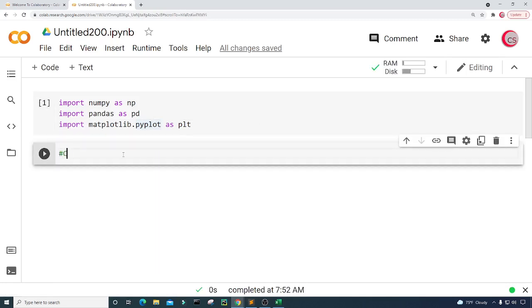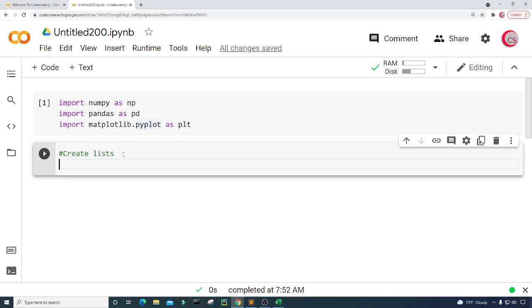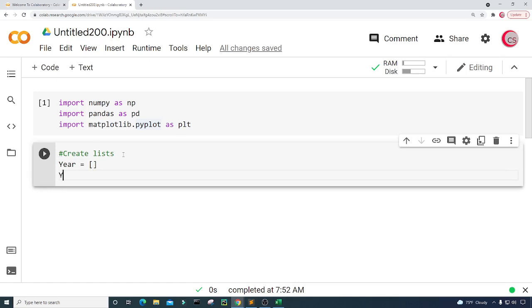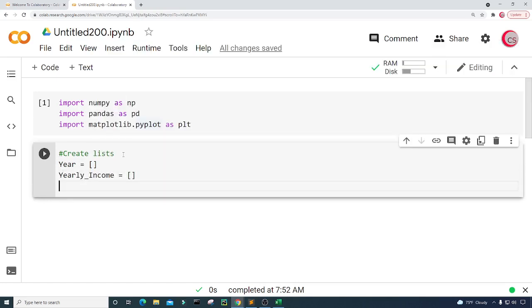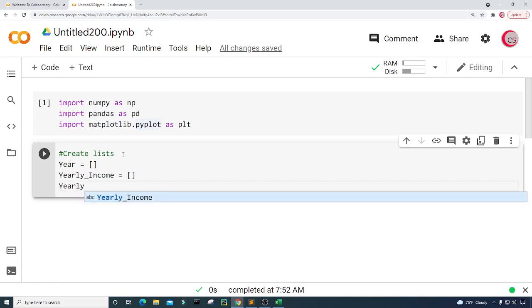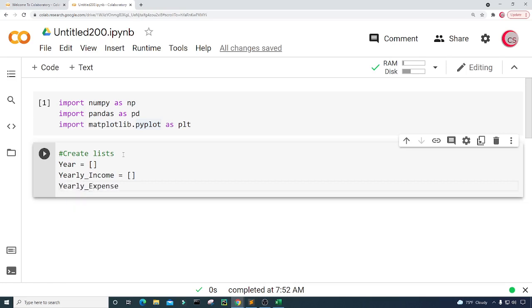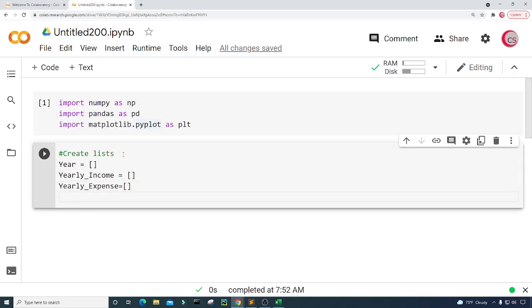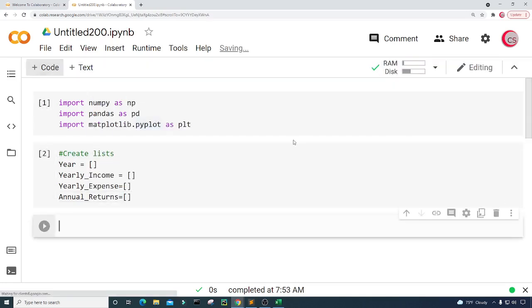Okay, so next I'm going to create a few lists, and these lists will be used to create our data set. So I'm going to create a year list, and then a yearly income list, and a yearly expense list, and then an annual returns list. Okay, so let's go ahead and run this, and let's create a new cell.